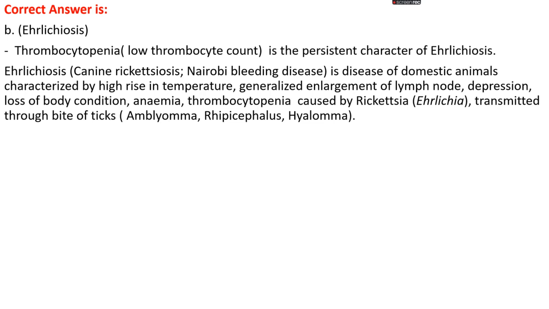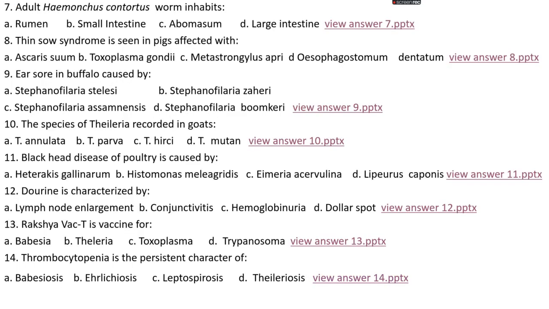Okay, ehrlichiosis, also known as canine rickettsiosis or Nairobi bleeding disease, is a disease of domestic animals characterized by a high rise in temperature, generalized enlargement of lymph nodes, depression, loss of body condition, anemia, and thrombocytopenia. It is mainly caused by a rickettsia, Ehrlichia, and transmitted through the bite of ticks of genus Amblyomma, Rhipicephalus or Hyalomma. Okay.